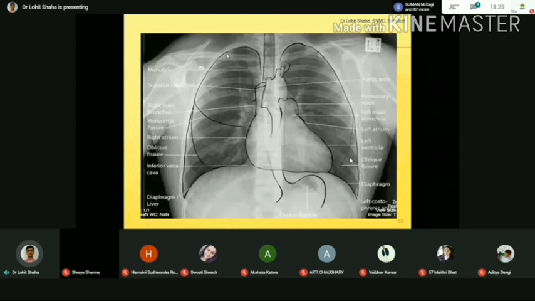I hope you are understanding now what exactly your film you are going to see. Like this only you are to hold it. Where right has been written, hold it in the left hand and see it. This X-ray is like the person is standing in front of you and you are seeing all the structures through this X-ray. Are you getting? So first and foremost, learn to hold the film, right and the left. That is most important. Then once you see that, what are the structures we have to see there?